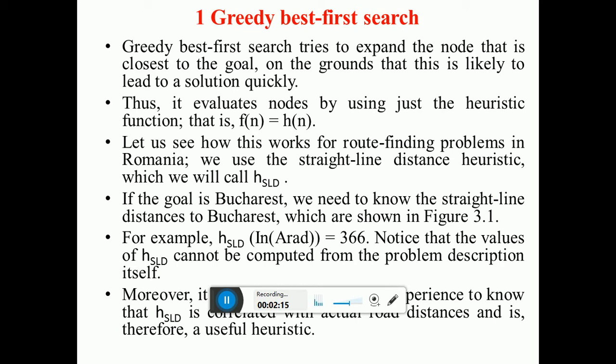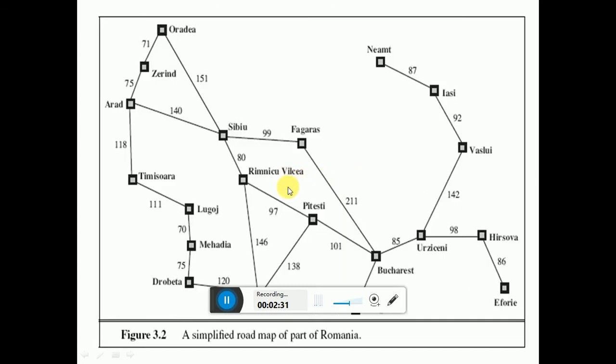Let us take the example of route finding problems in Romania, and we use the straight line distance heuristic that is called h SLD. H means heuristic, SLD means straight line distance. This is the road map of Romania. Here the starting node is Arad and the target node is Bucharest. Goal node is Bucharest here.